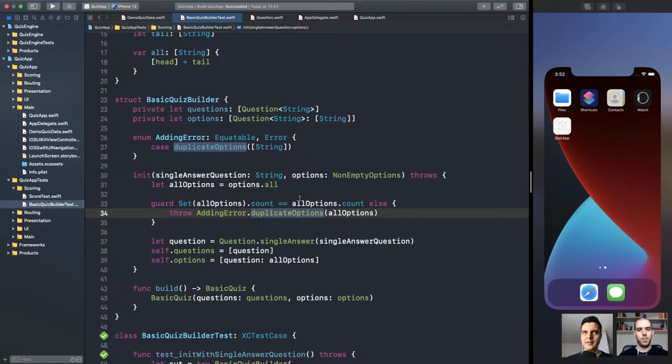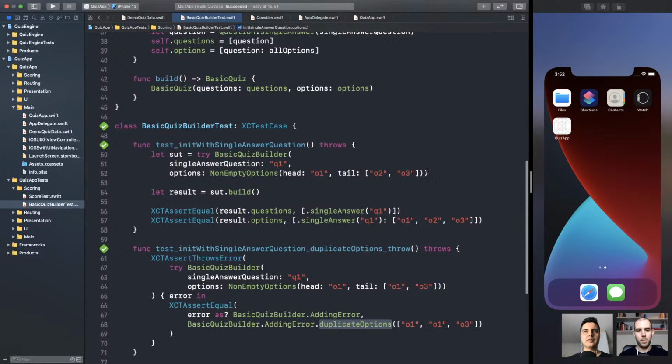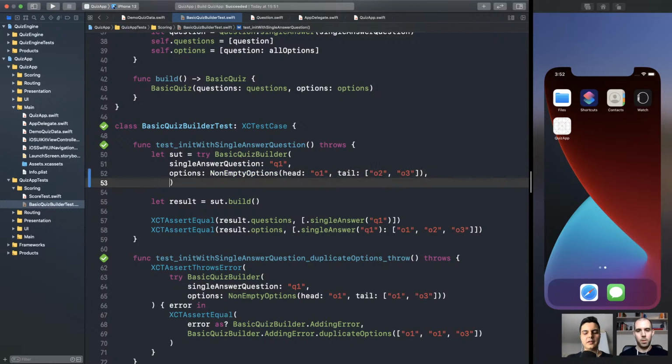So we can use, again, the type system to enforce that. For example, if we provide an answer, in this case, it's 01. So we have a bunch of options, 01, 02, 03, and the answer is 01 only. It's not an array of options, right? It's a single one. The type system will enforce that you can only provide one answer for the single answer question. Make sense? Yes. A multiple answer question can have an array of no empty options. We enforce there's at least one answer.